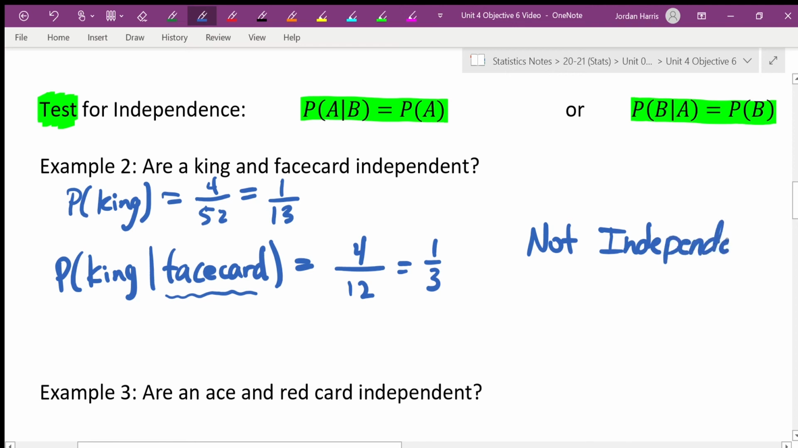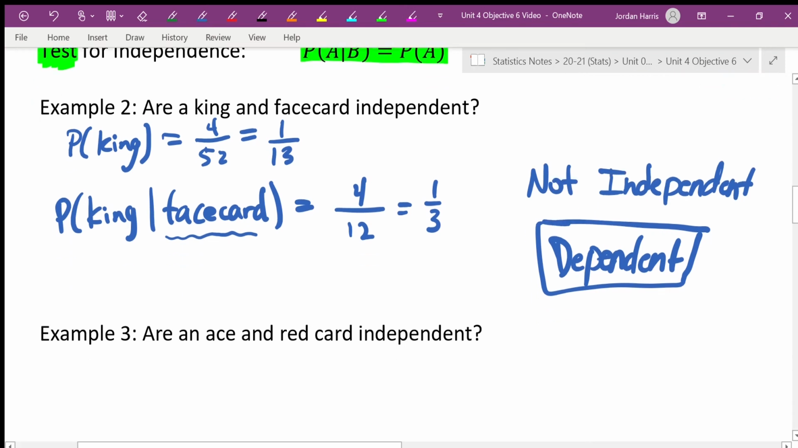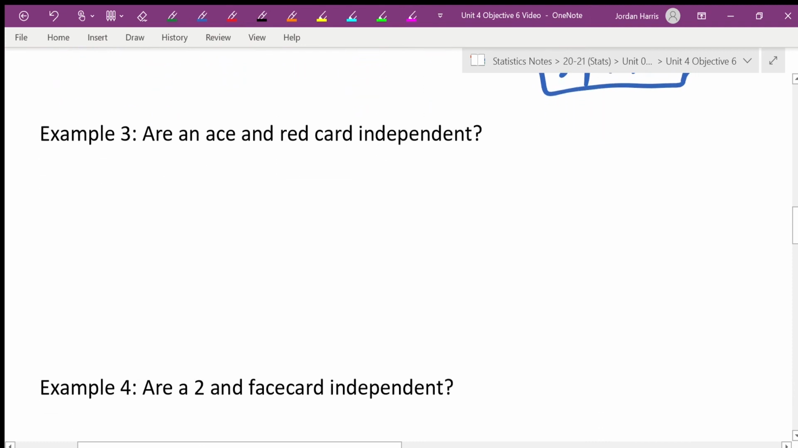That means they're not independent. Also known as dependent. So that's what I'm actually going to answer. These are dependent of each other, meaning they change the probability. And if you tested the opposite way, you would find that the probability would change once again. Okay? All right, example 3.